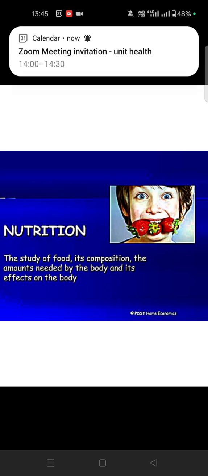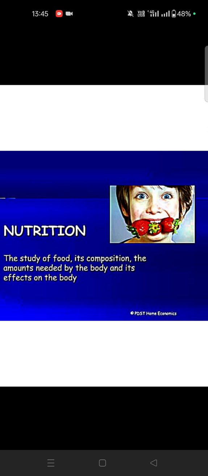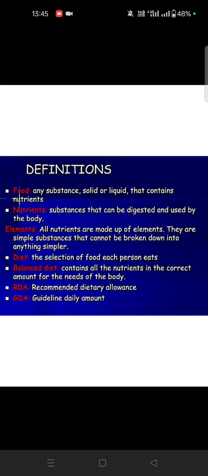Nutrition is the food and the combination of the amounts needed for the body, and its effects on the body. Okay. So, definitions. We see the definitions, then again one more definition for all the categories.